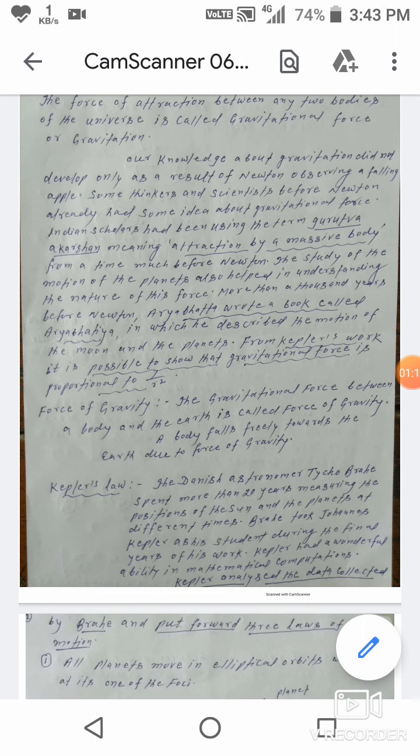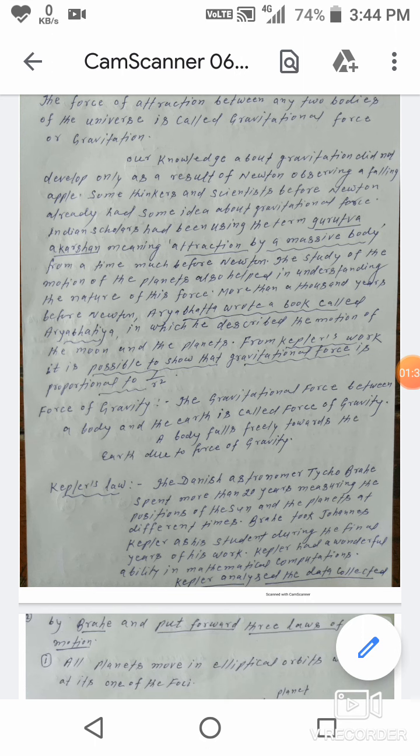More than 1,000 years before Newton, Aryabhata wrote a book called Aryabhatiya, in which he described the motions of the moon and the planets. From Kepler's work, it is possible to show that gravitational force is proportional to 1 by r square.